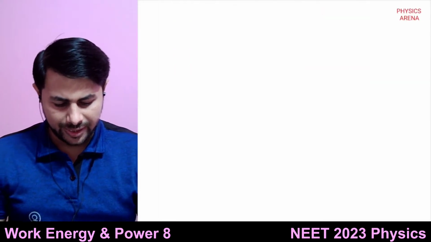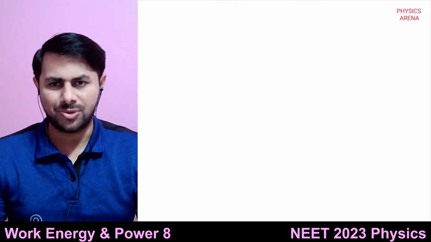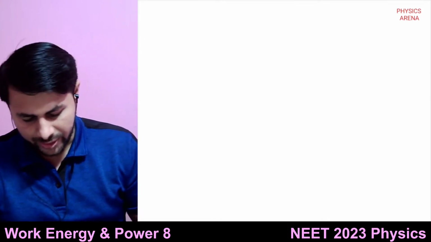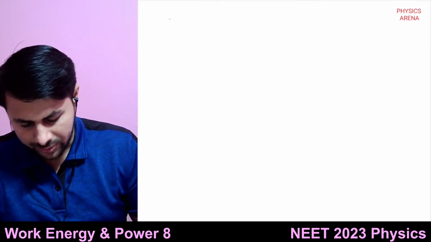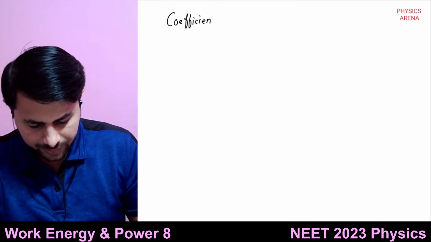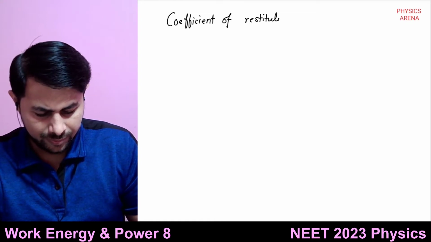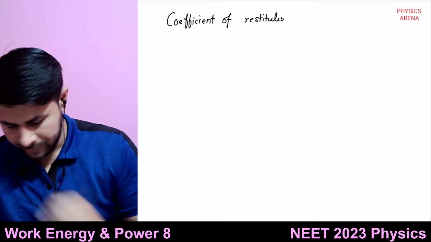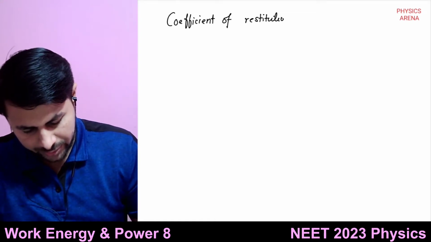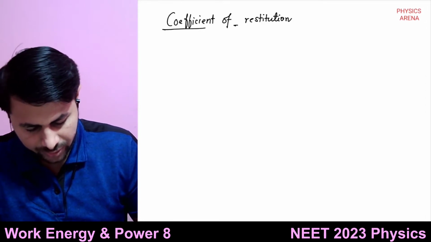Then we can define a quantity which is known as the coefficient of restitution. For collision there is a quantity known as the coefficient of restitution.